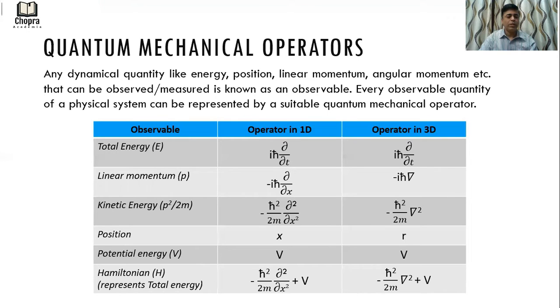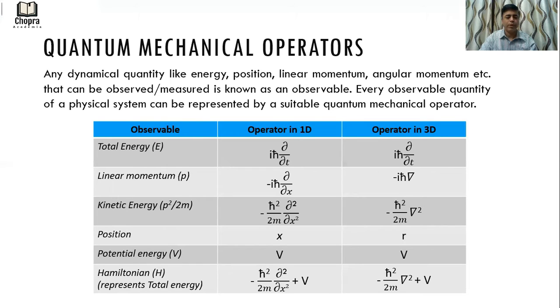So in 1D, the operator for total energy can be written as i h cross dou by dou t. Linear momentum is minus i h cross dou by dou x. Kinetic energy operator is minus h cross square by 2m dou square by dou x square. Position is simply x. Potential energy is V, and the Hamiltonian operator, which represents the total energy, which is kinetic energy plus potential energy, is given as minus h cross square by 2m dou square by dou x square plus V.